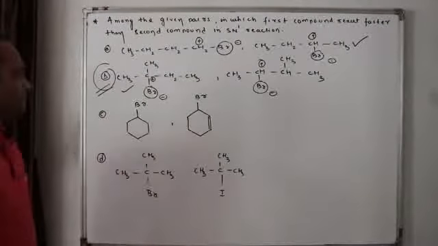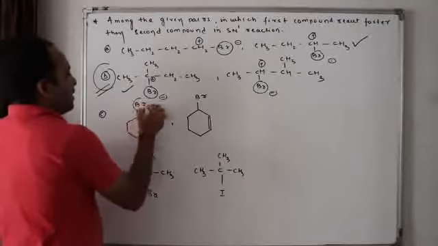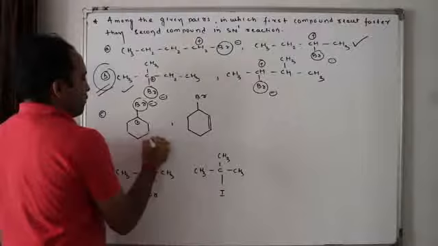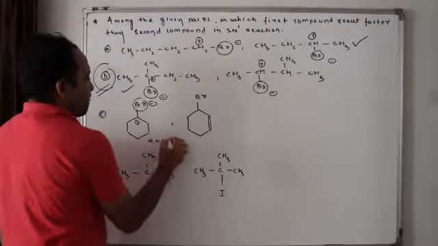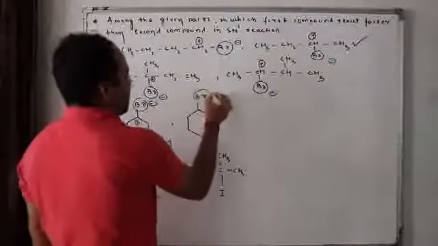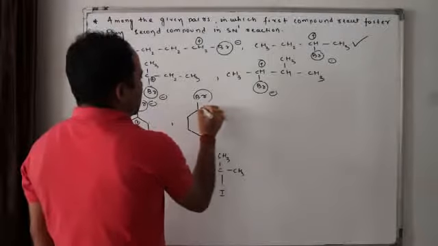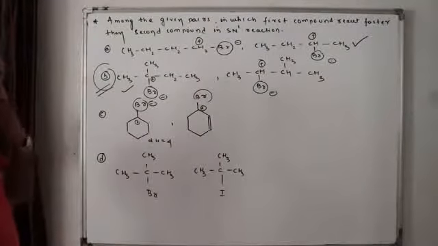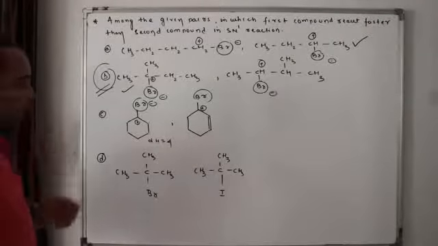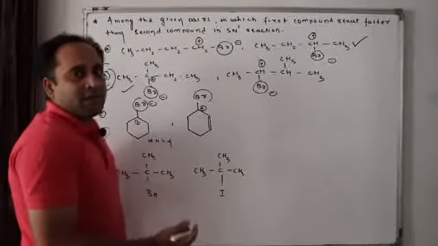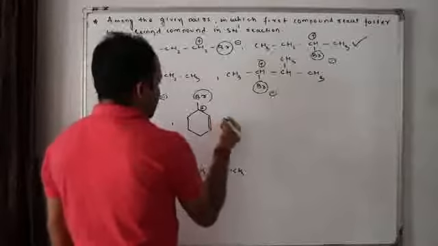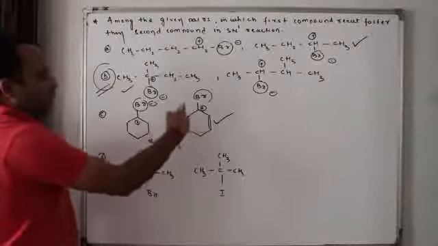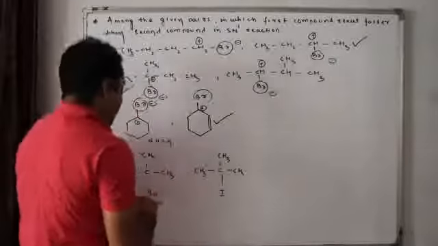Still check C. Now Br is removed as Br minus. This is the plus. How many alpha hydrogens? 1, 2, 3, 4. 4 alpha hydrogens. Now in this case, Br is removed, and this plus is in conjugation. So which one will have a faster rate? Obviously the second one, isn't it? Because a conjugated carbocation is formed which is resonance stabilized.